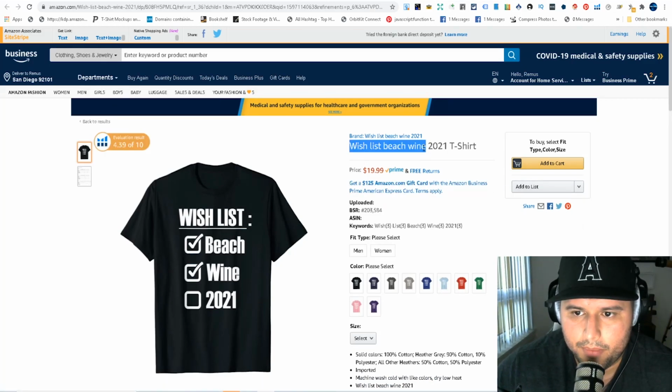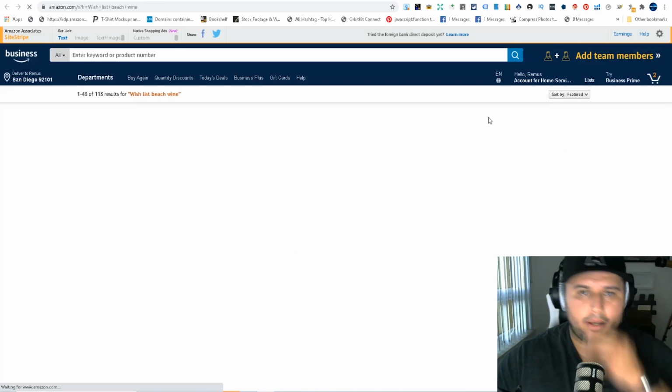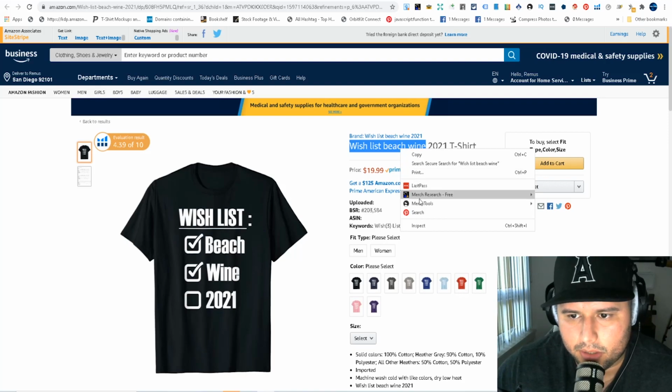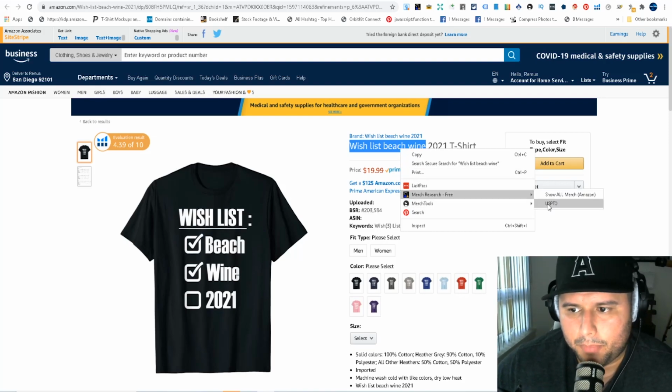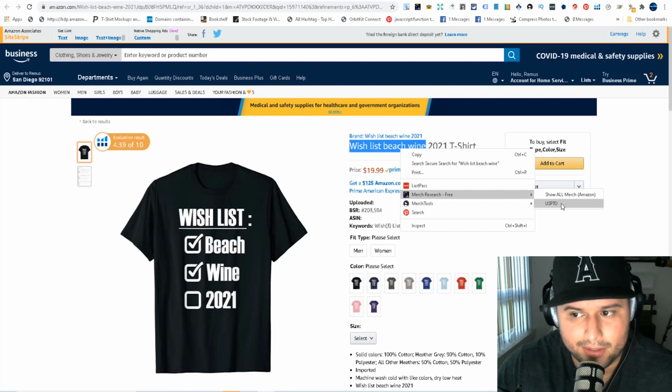So what I would do is highlight this, come over here, search, merch research free, show all merch. Now, this is something else I want to get into, and it's very important. When you right click and search, and then you use the USPTO, you search a phrase to see that it's not trademarked. That's very important when it comes to research, because you don't want to get your account banned or get rejections. So research and checking for trademarks are very important.